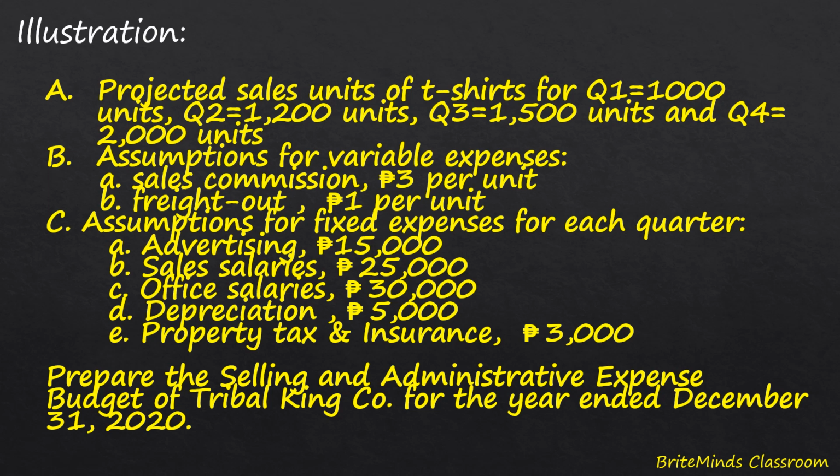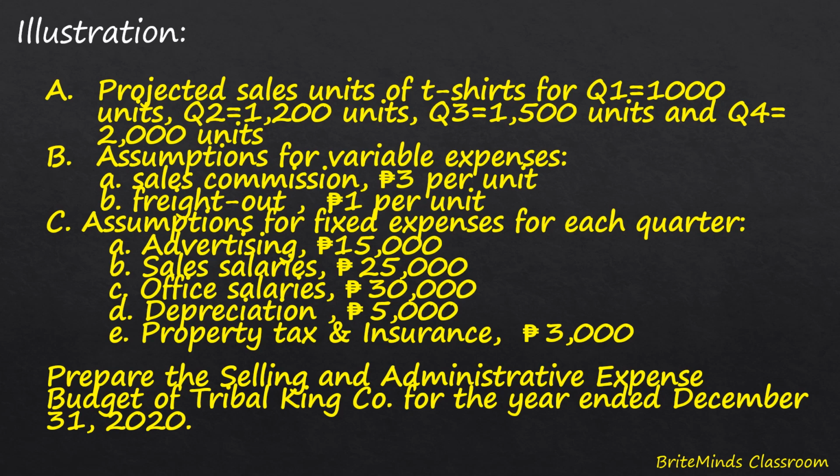Advertising cost 15,000 pesos. And then the sales salaries 25,000 pesos. For the office salaries 30,000 pesos. For the depreciation 5,000 pesos. And then property tax and insurance cost 3,000 pesos.